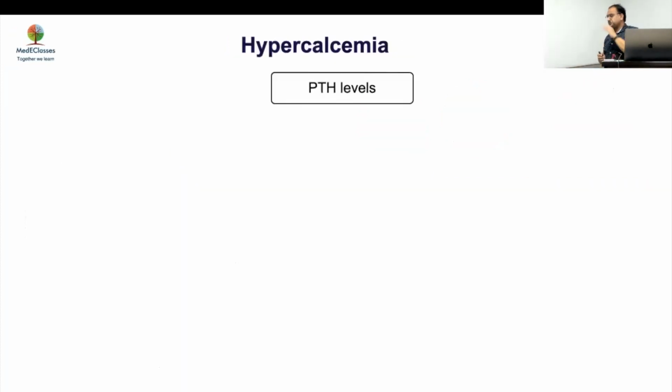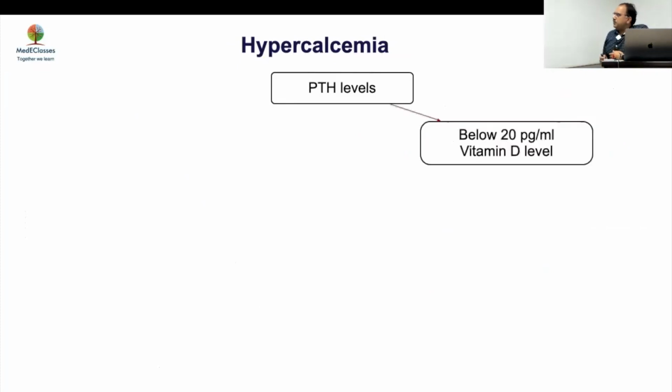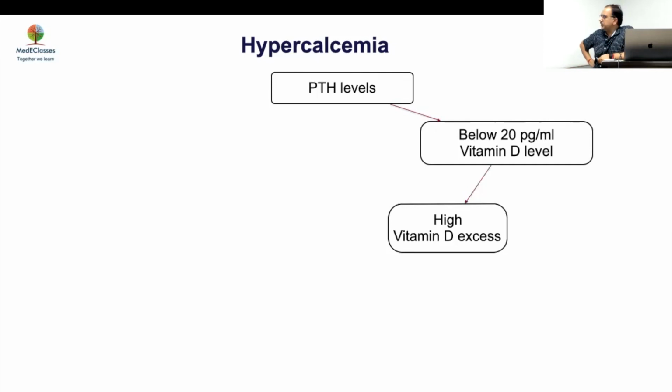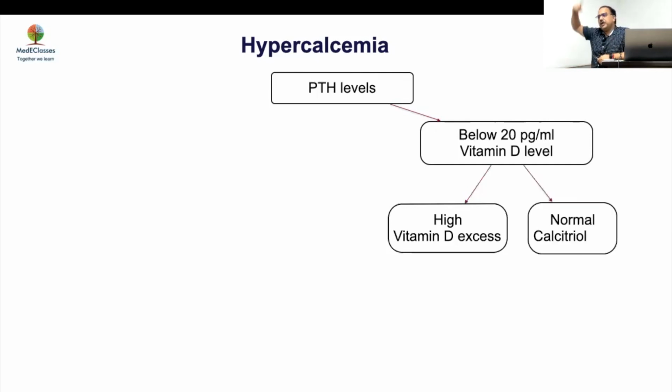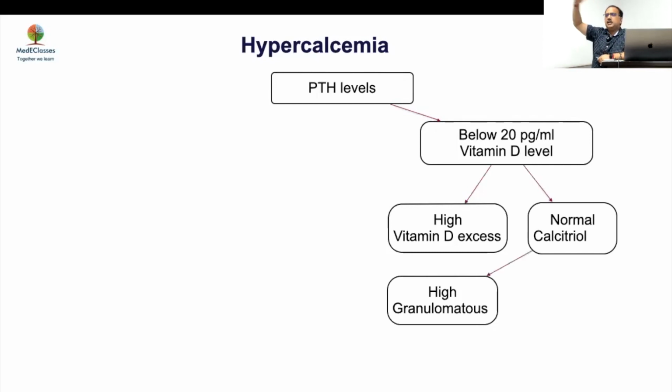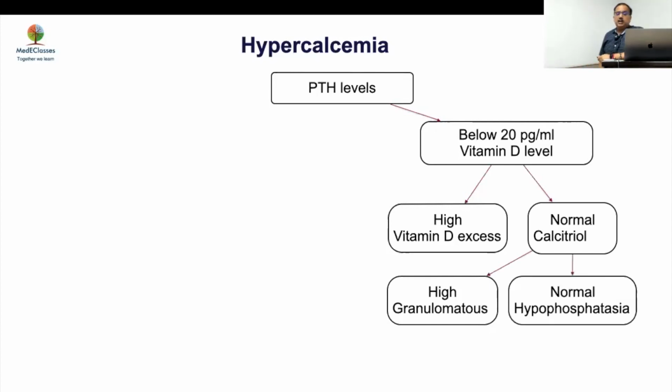Before we go into cases, just to summarize, look at the PTH level. If the PTH level is below 20, we are talking about a PTH independent cause, and then most likely vitamin D. So look at vitamin D. If it is high, it is vitamin D toxicity. If the vitamin D is normal, look at calcitriol. If the calcitriol is high, it means that something is causing more production. Is it fat necrosis? Is it sarcoidosis? We'll discuss that. If that is also normal, then you're talking about immobilization, hypophosphatasia, and lytic lesions, which become important, and then the clinical picture will guide you.